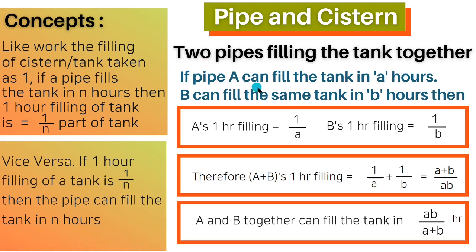Now we go to the formula: two pipes filling the tank together. If pipe A can fill the tank in A hours, B can fill the same tank in B hours, then A's 1 hour filling is equal to 1 upon A part of the tank, B's 1 hour filling is equal to 1 upon B part of the tank. Therefore, A and B together can fill in 1 hour equal to 1 upon A plus 1 upon B, which is equal to A plus B upon AB. And the reciprocal of this is: A and B together can fill the tank in AB upon A plus B hours. Let us solve a question based on this formula, and we will solve it by shortcut method as well.